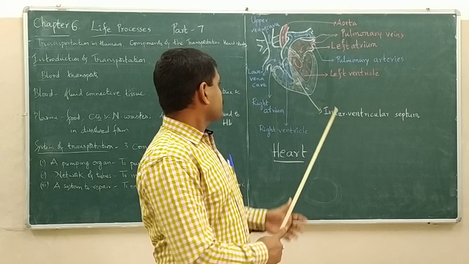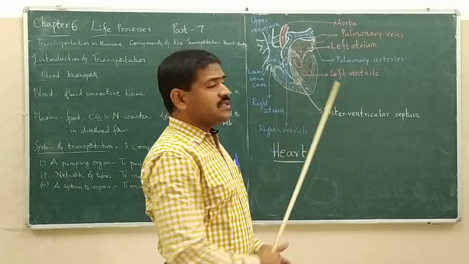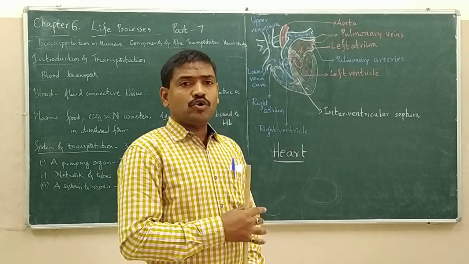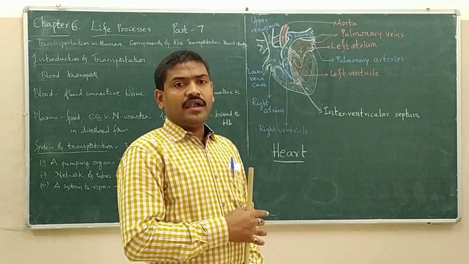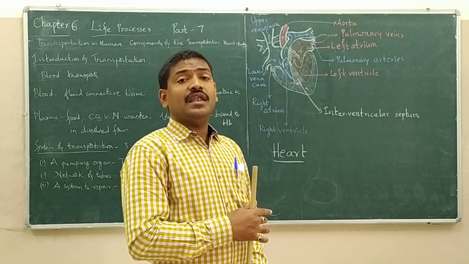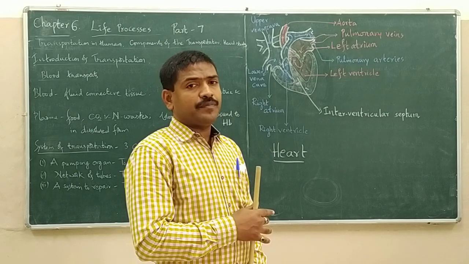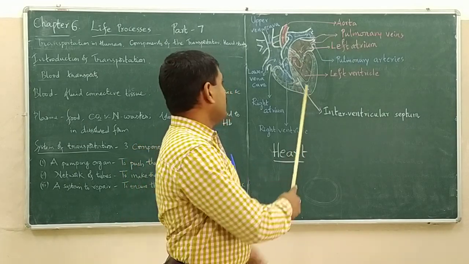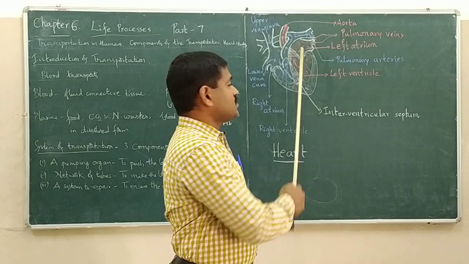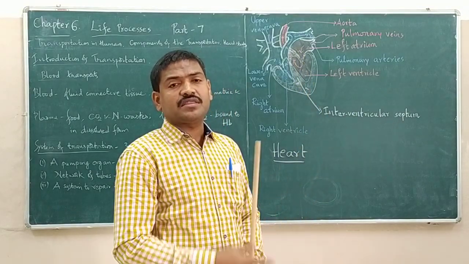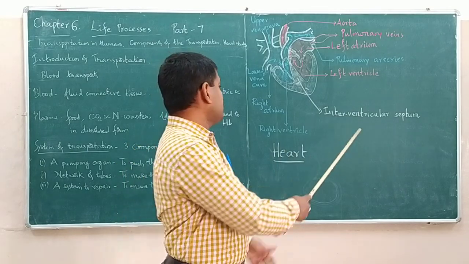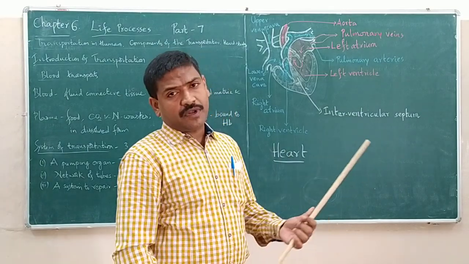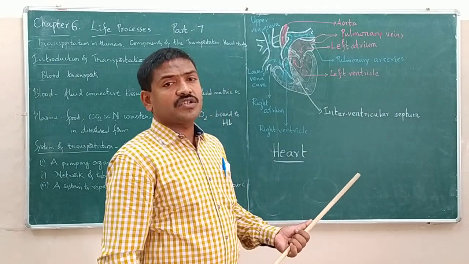Now at ventricles, do this CO2-rich blood in the right ventricle and O2-rich blood in the left ventricle get mixed up? No, because even the ventricles are completely separated by interventricular septum.